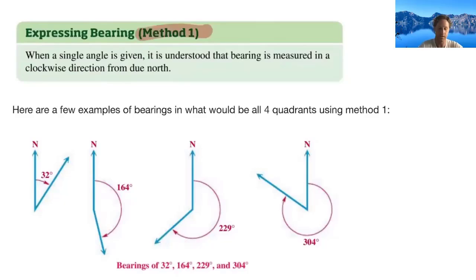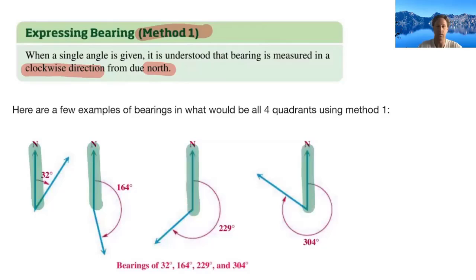we're going to be using a clockwise direction from the north. So for every single one of these, we're going to start by looking north, and then they're going to give us an angle after we're looking north, and we are going to go clockwise as the positive direction.